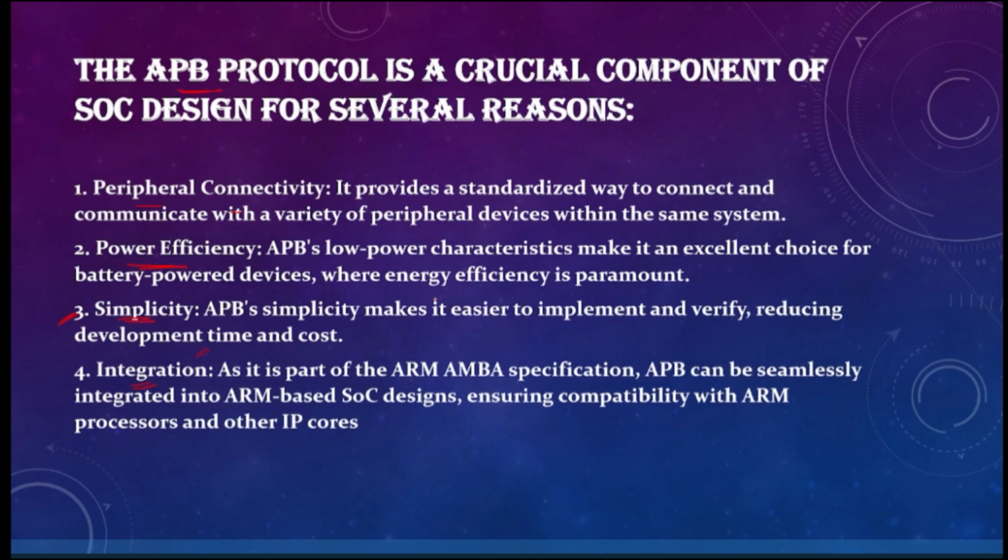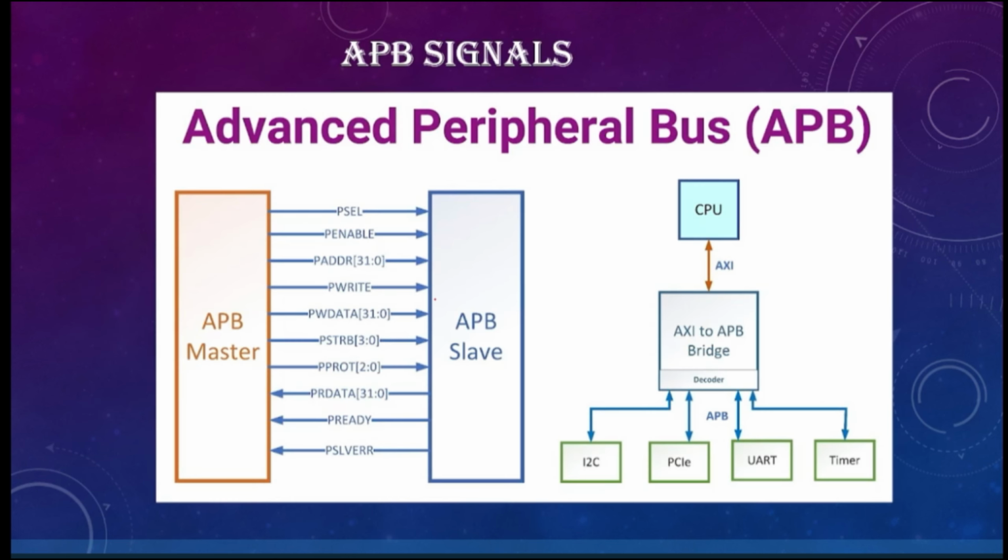Okay, so this is about the APB protocol. Now coming to the signals that are present in APB. As I already told you, in AMBA there are revised versions. If we are talking about version 2.0, it consists of a total of 12 signals. These are the signals that we mostly talk about when it comes to the APB, or Advanced Peripheral Bus.